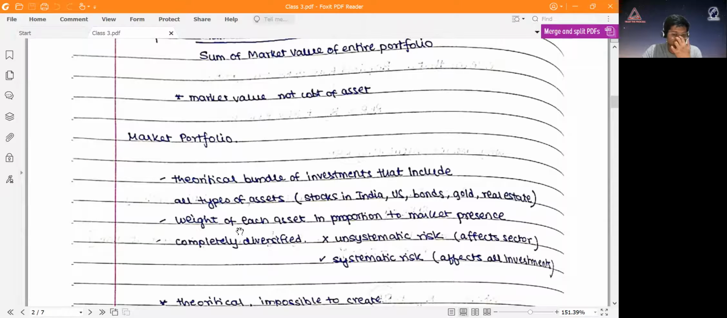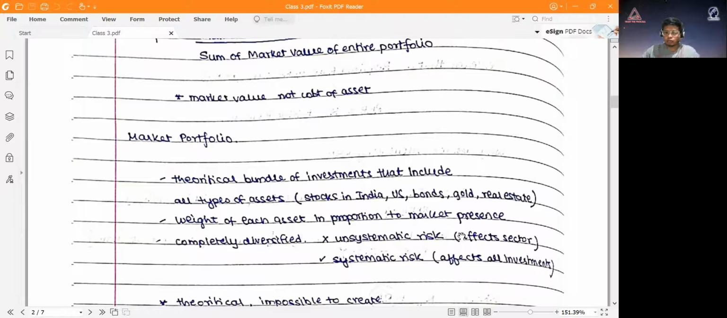This ideal portfolio would be completely diversified, because if you remember, in the last video I talked about systematic and unsystematic risk. Systematic risk was the risk that affected all investments. Like COVID is a systematic risk because it affects all industries, all countries. Whereas an unsystematic risk would be, let's say, a fall in crude price. It's an unsystematic risk because it affects, let's say, the oil and gas sector or airline sector, but it does not affect maybe banking.